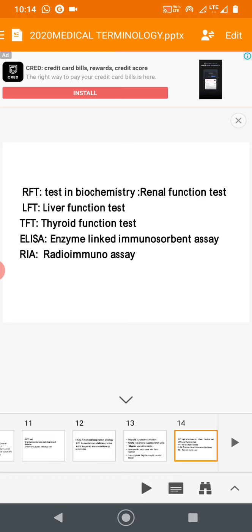So these are some of the terms used in medical terminology, especially related to the lab. Okay, thank you.